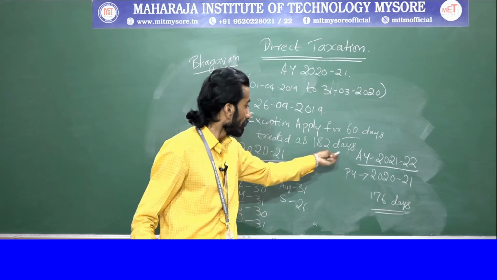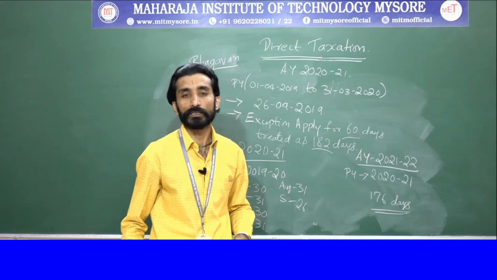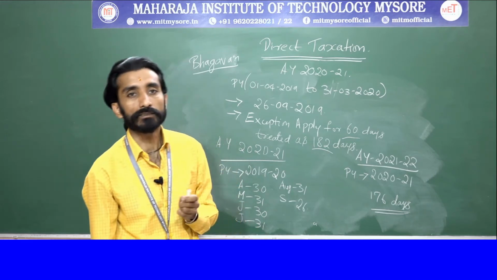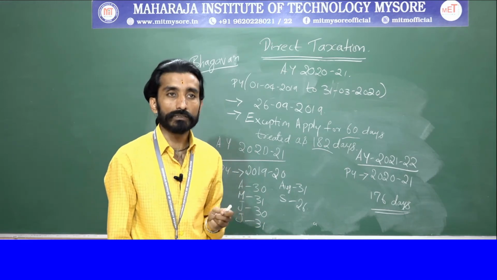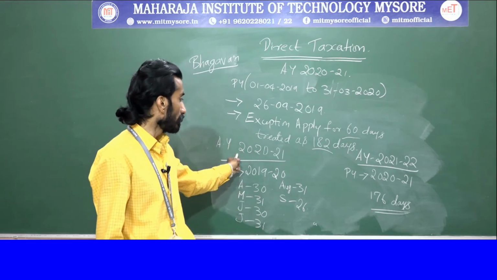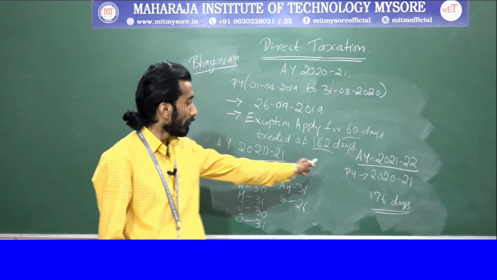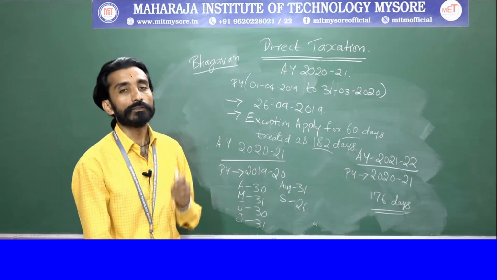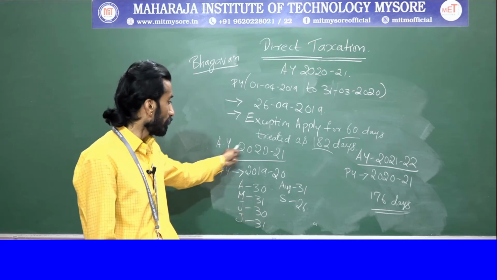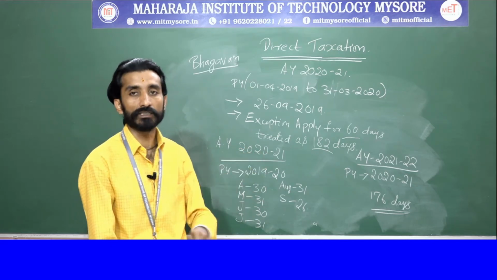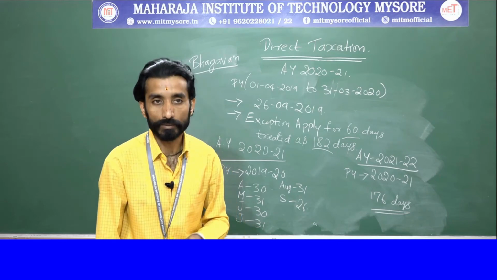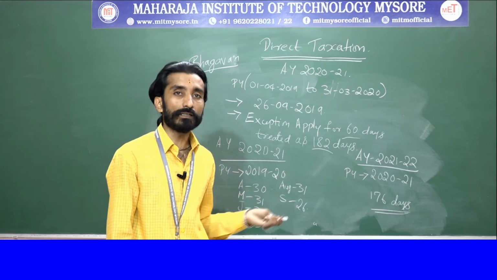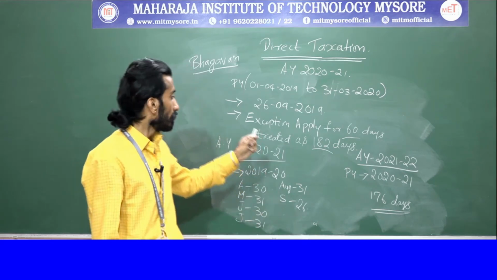So, this 60 days condition will become 182 days. Right? So that you need to remember here. First thing, they have asked you to calculate the residential status for two assessment years, one for assessment year 2020-21 and another for assessment year 2021-22. First and foremost, we will go with assessment year 2020-21, which is applicable for the academic year that is going on. So, based on the information available,